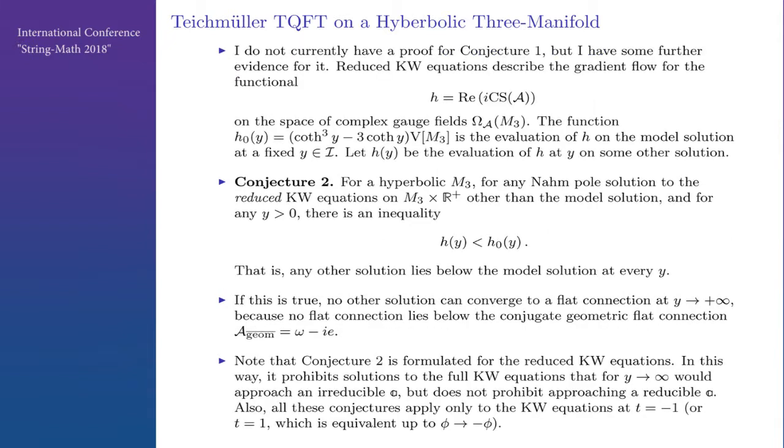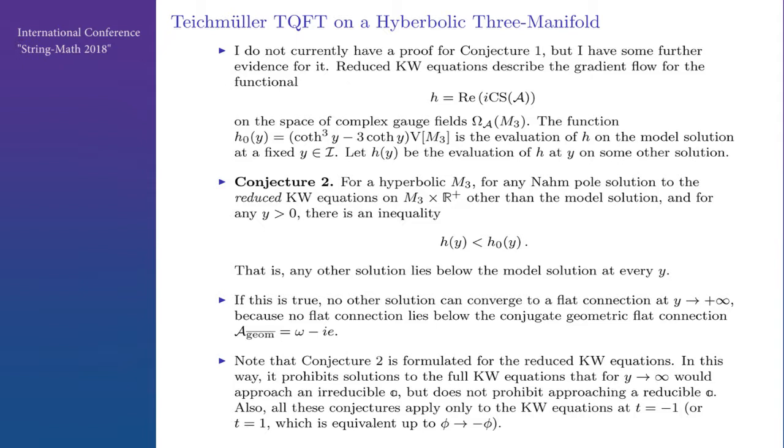I don't have a proof, but there is an argument for how something like this could happen. So let's look again at this functional, and we can evaluate it on the model solution. Then it's just some function of y. And let h of y be the evaluation of this h on some other arbitrary solution at y.